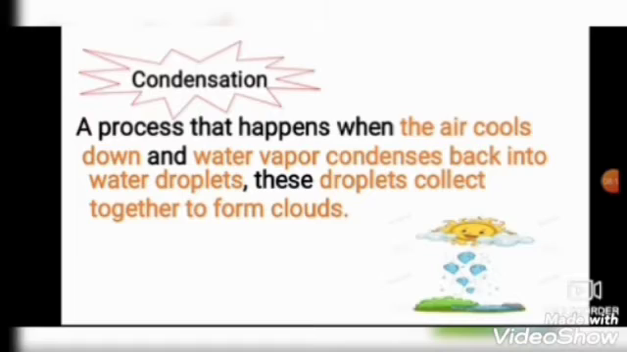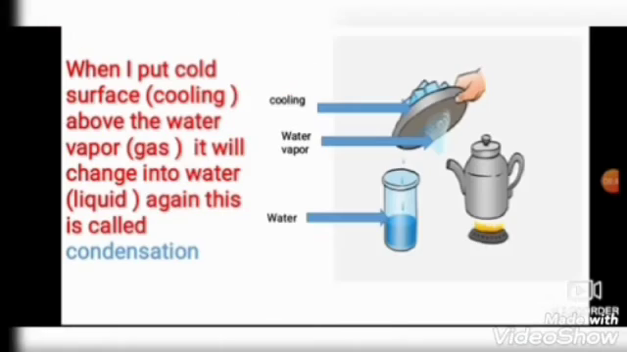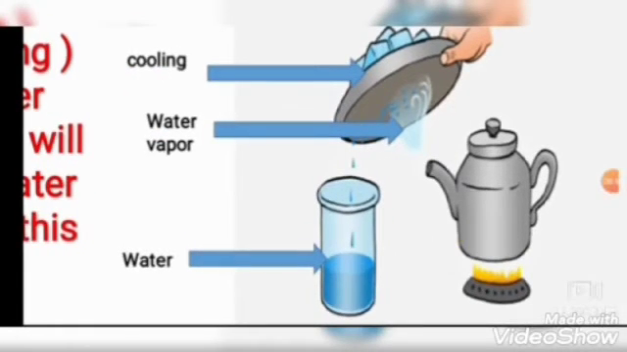After that, I will talk about the second process that's called condensation. Condensation means a process that happens when the air cools down and water vapor condenses back into water droplets. These droplets collect together to form clouds. What is this? When I bring this water vapor that came out from the cup, you remember the water vapor that came from the cup?